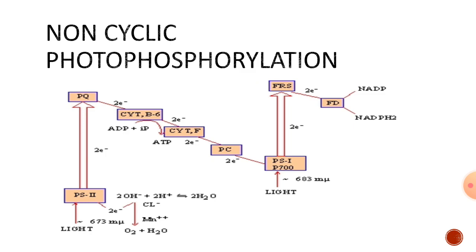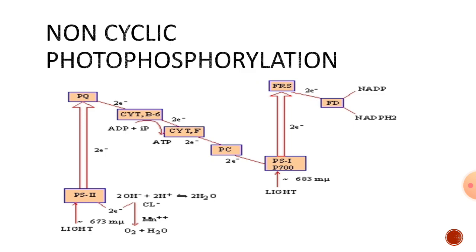Water molecules undergo photolysis, that is, in the presence of light, water molecules get broken down into electrons, protons, and oxygen. The electrons are given to photosystem 2 for continuous operation of it, and oxygen is liberated out, and hydrogens are given to NADP, so that NADP is reduced to NADPH2 in the presence of an enzyme, NADP reductase.